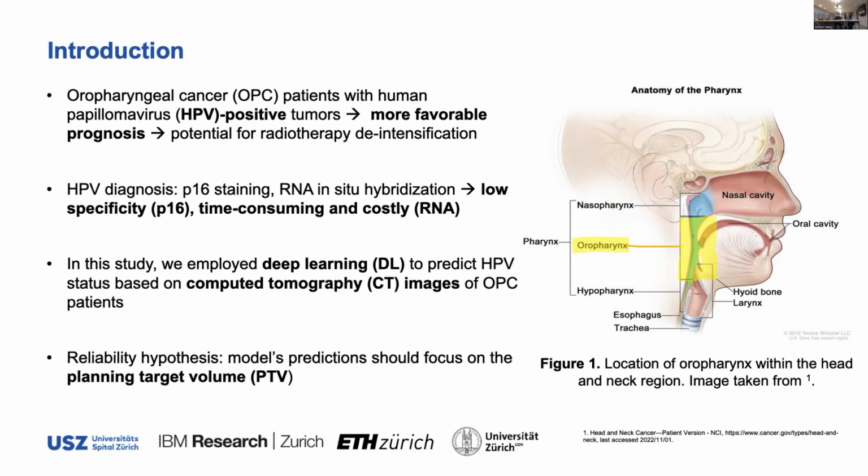So in this study, we propose a deep learning approach to predict HPV status in CT of oropharyngeal cancer patients. We do not only evaluate the diagnostic accuracy, but we also evaluate the reliability of the method. And how we did that is, we hypothesize that a model is reliable when it's looking at the planning target volume, that is the primary tumor and affected lymph nodes.